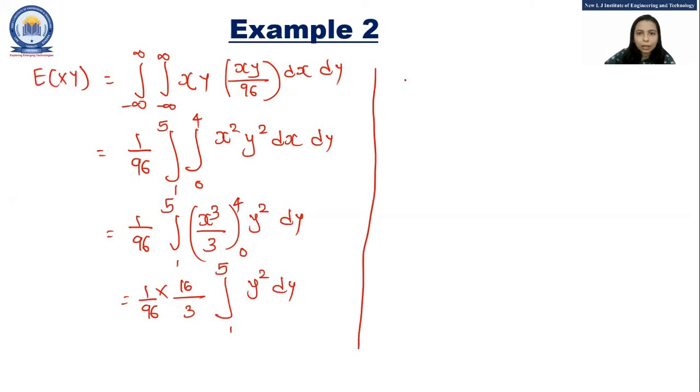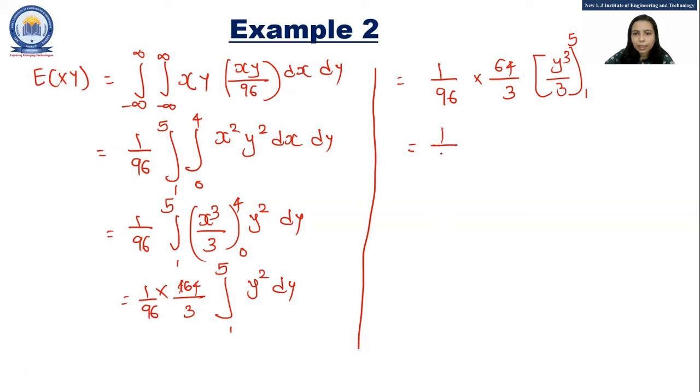For that, 1 by 96 into 64, because 4 cubed is 64, into 64 divided by 3, then 5 cube divided by 3, lower limit is 1, upper limit is 5. So the answer for that is equal to 1 by 96 into 64 divided by 3 into 124 divided by 3. So the final answer is equal to 248 divided by 27.